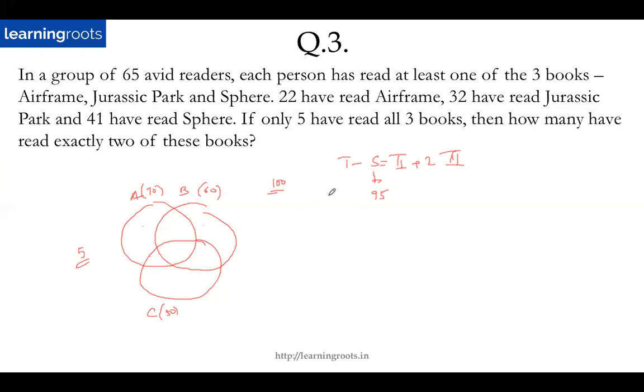Fine. Whenever there is any value given for the number of students who play none of the sports or who read none of the books, in that case, I'll simply subtract that value from the value here. That will be my modified S value. Fine. That's the only change. So for someone who was asking me about this, this is the only change that you will do. Otherwise, the normal method remains the same.